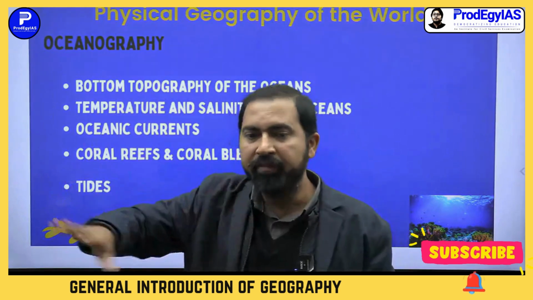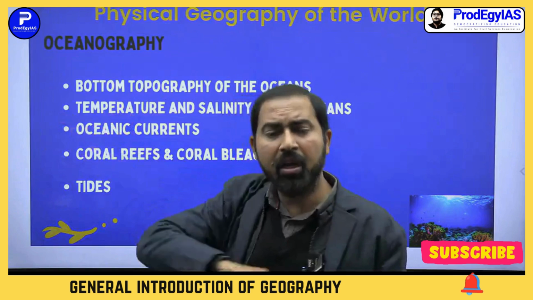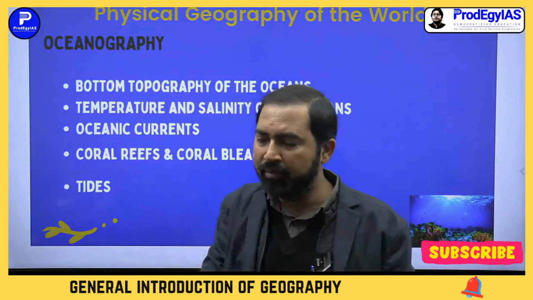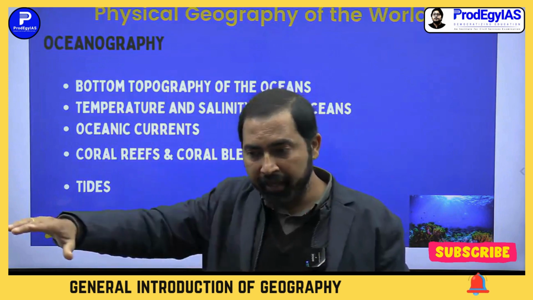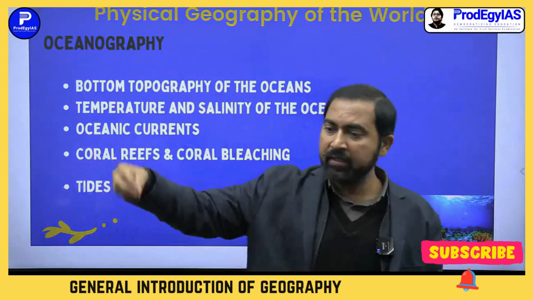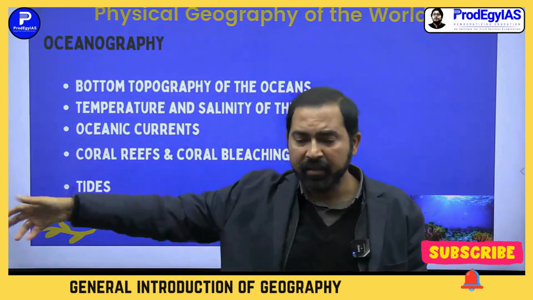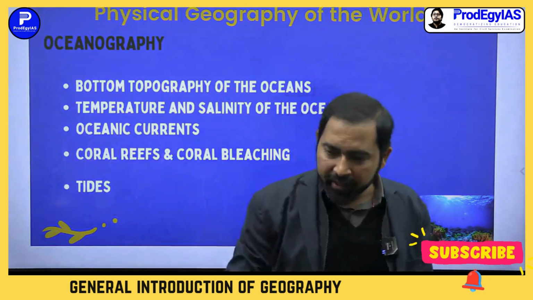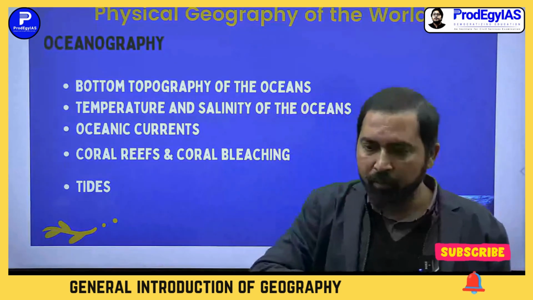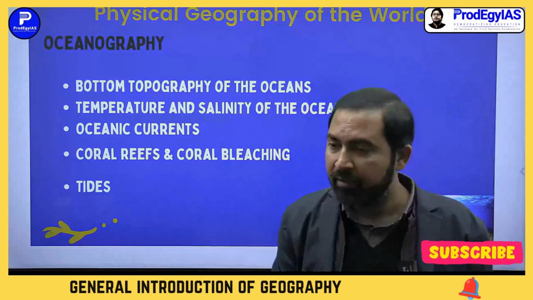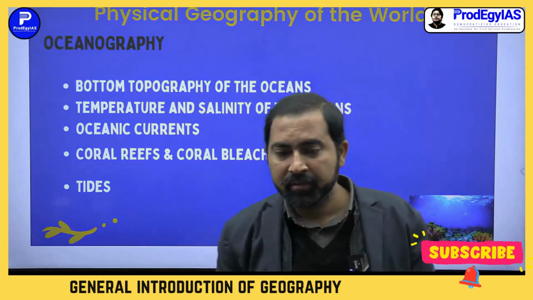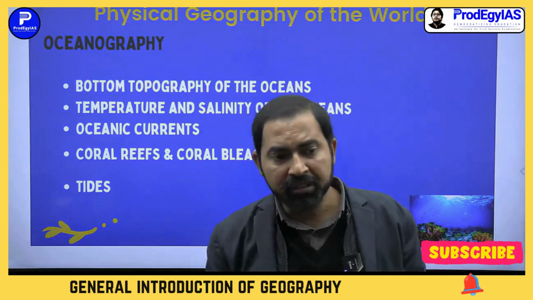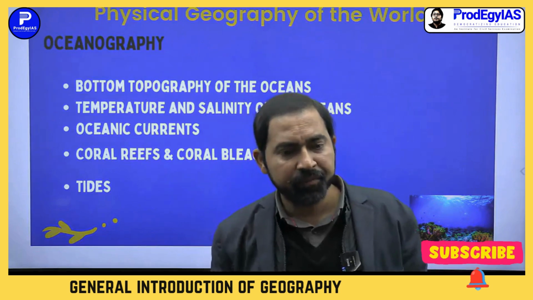What is the topography? This is also a technical term. Topography means ups and downs. In simple terms, topography means ups and downs. You can see topography in continental areas, like you can see mountains, plateau, plains there, valleys there. This is general topography. And in oceanic basins or in oceanic bottom, you can see also there valleys, trenches, right? Mountains. There are mountains as well. Volcanic mountains are there. Okay.